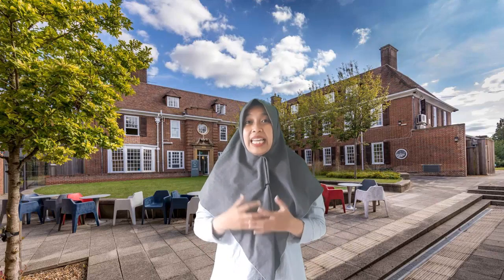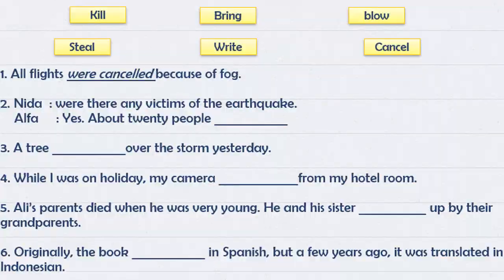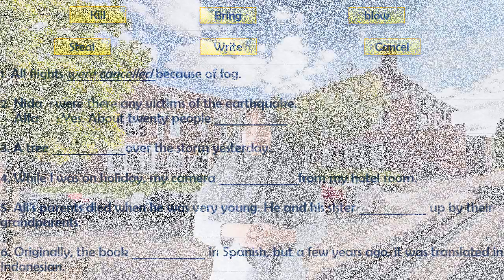Alright, everybody. Let's do the exercise. Complete the sentences by using the words in the boxes in passive voice. Lengkapilah kalimat berikut dengan menggunakan kata-kata yang telah disediakan dalam bentuk passive voice. Number 1 has been done for you as an example. Perhatikan contoh nomor 1.